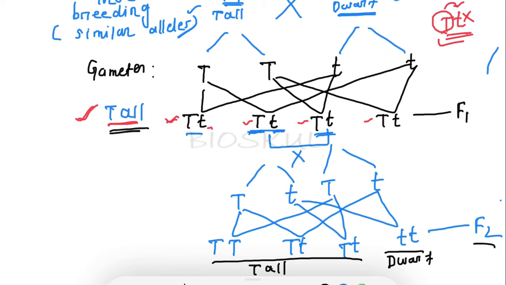In the first one, both are capital T, capital T, so it will express its own character, that is tall. And in these two, capital T, small t, it is in heterozygous condition. So the law of dominance says,